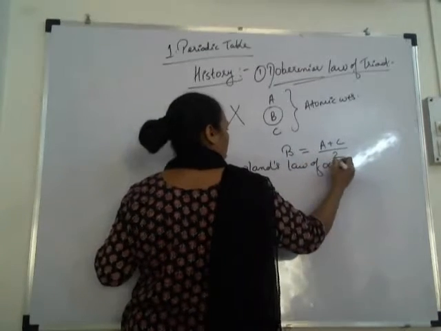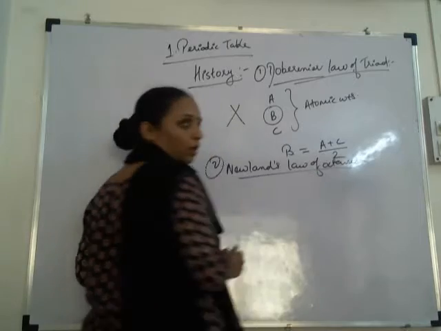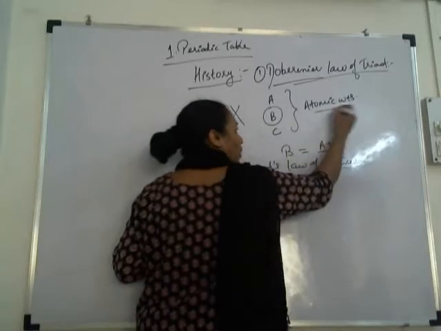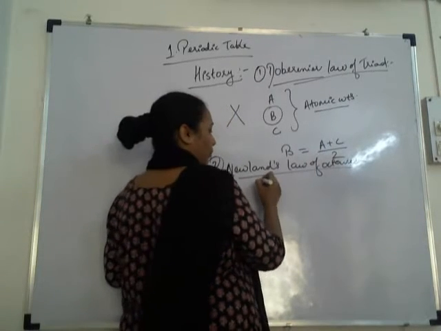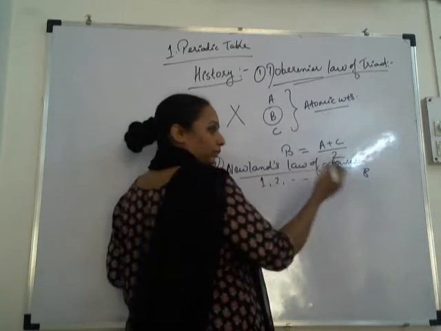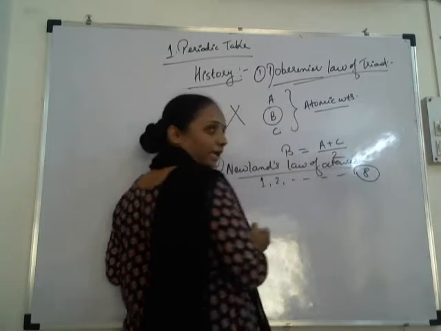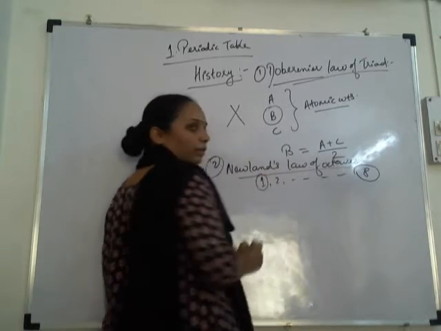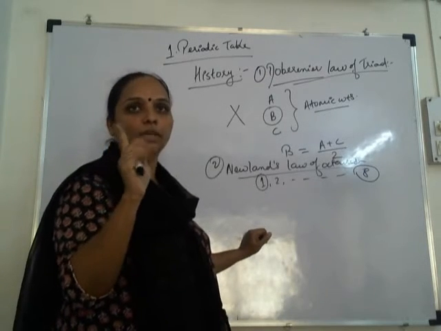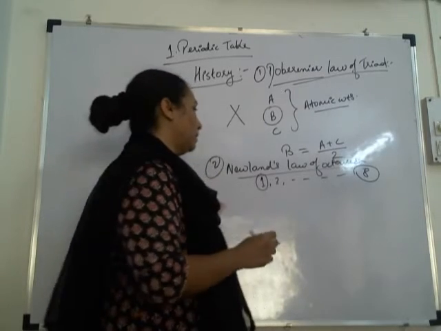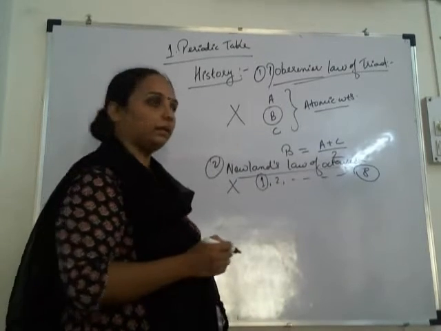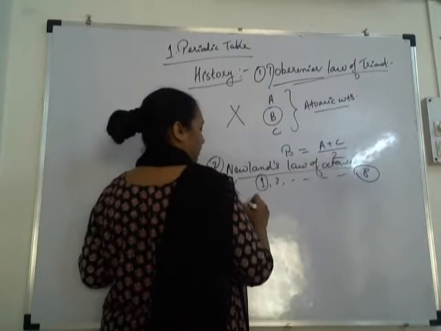Newton's law of octaves. Correct? Newton's law of octaves. He arranged the elements according to the increasing atomic weight. Okay? In a group of 8, like 1, 2, 3, 4, 5, 6, 7, 8, such that the property of the 8th element is similar to the property of the first element. Here we are considering both the properties, physical property as well as chemical property. Okay? So again, it was not applicable to all the elements. Again, it was rejected. Then came Dmitri Mendeleev.